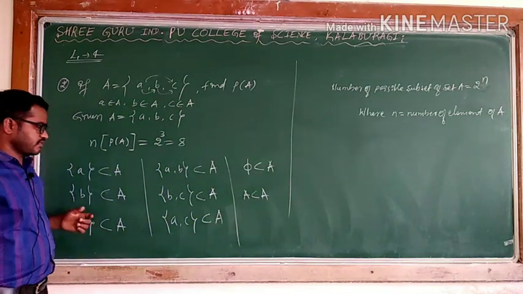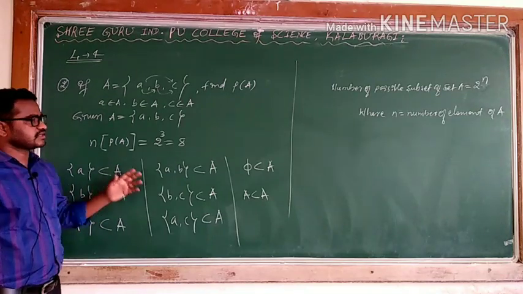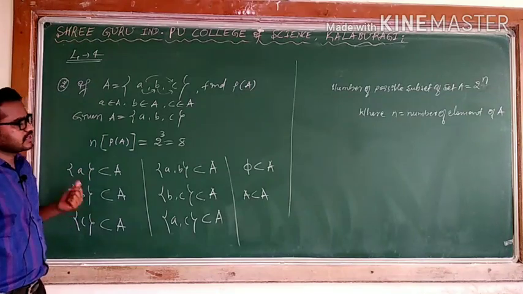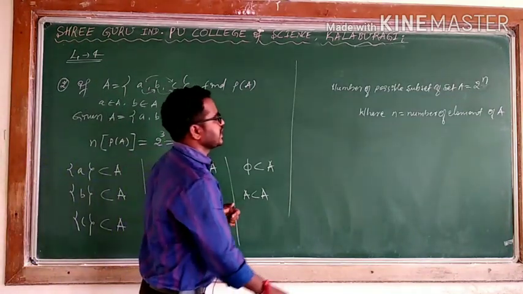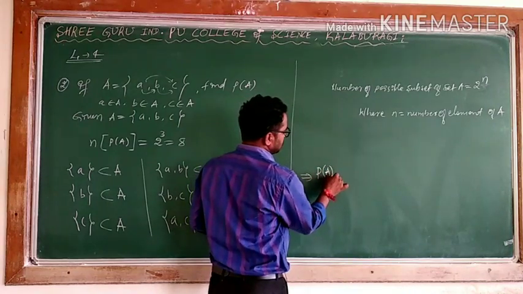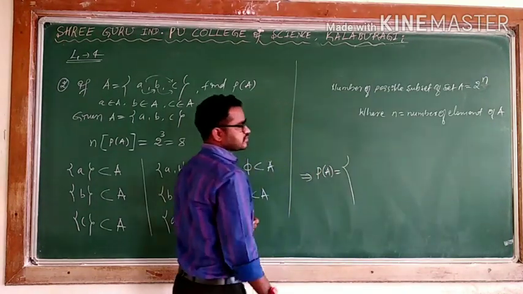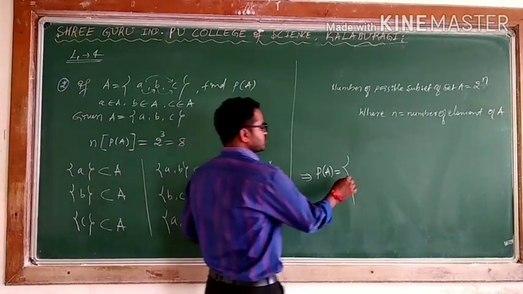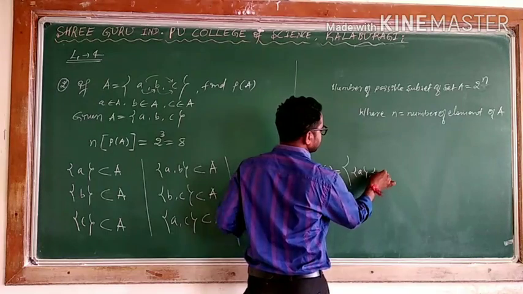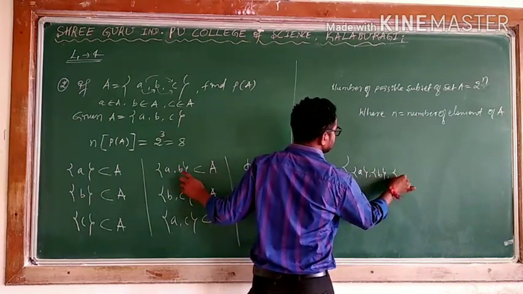We will get, when we are saying these are the subsets, what is the P of A? It implies that I can say P of A is equal to a collection of subsets. What is the first one? A. Second, B. What is C?